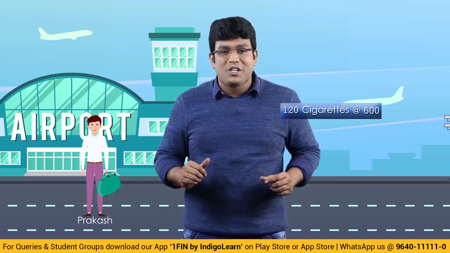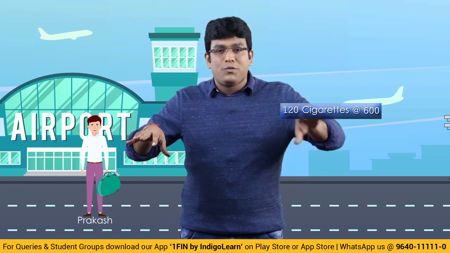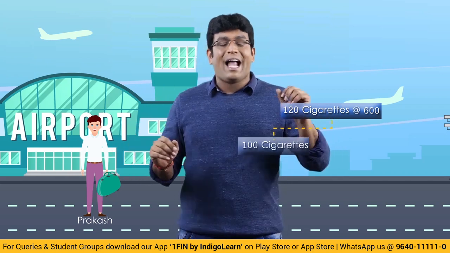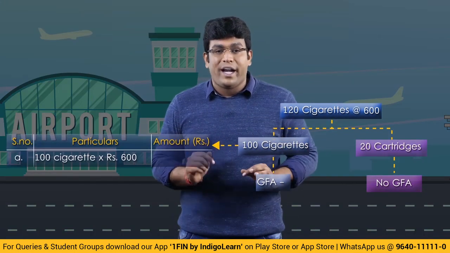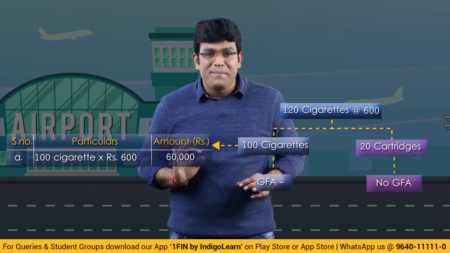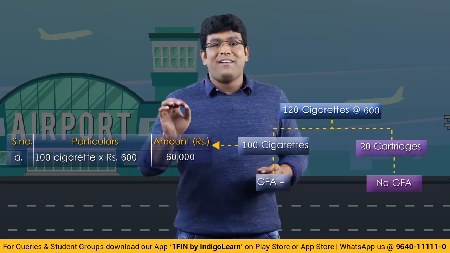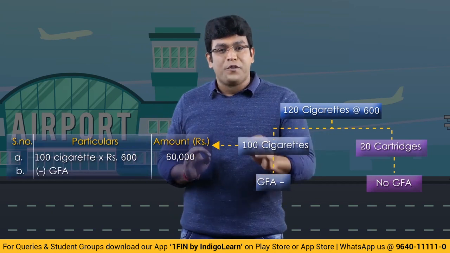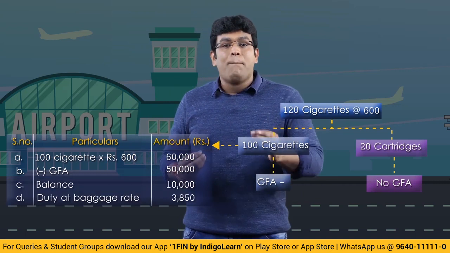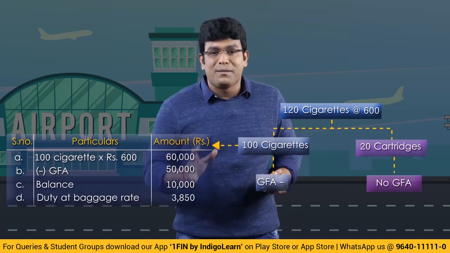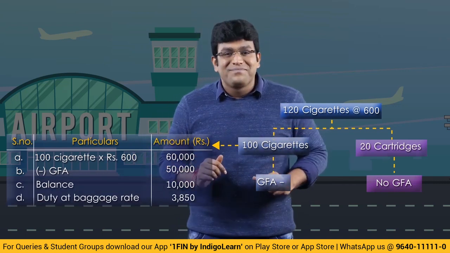Now, how will I do the calculation? First, I'll bifurcate this 120 cigarettes into 100 cigarettes and 20 cigarettes. These 20 cigarettes will become the Annexure 1 item. The 100 cigarettes will be taken separately because they are considered for GFA. Now 100 cigarettes multiplied by 600 will become 60,000. From that 60,000, I will take the general free allowance of 50,000. And on the balance 10,000, I will pay duty at the baggage rate, which is nothing but 38.5%.